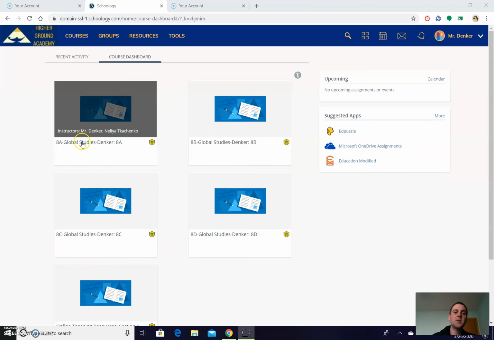Please follow the mouse. Okay, I'm going to go into 8A. I'm going to continue on into finding our unit that we're in, which is Europe right now. I'm going to click on that unit. Then I will go to the bottom again, and I will find next week's materials, our first week of distance learning.